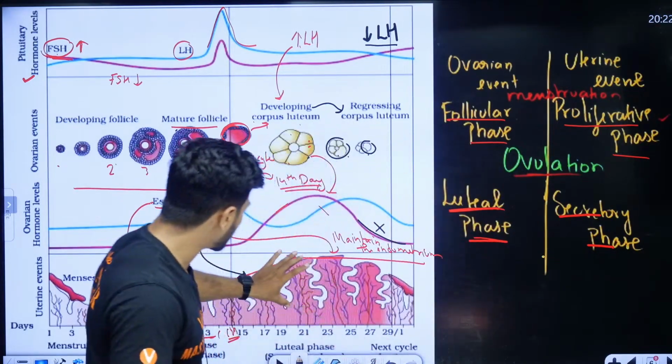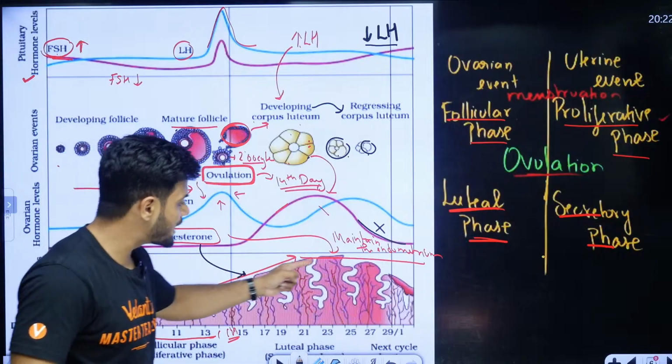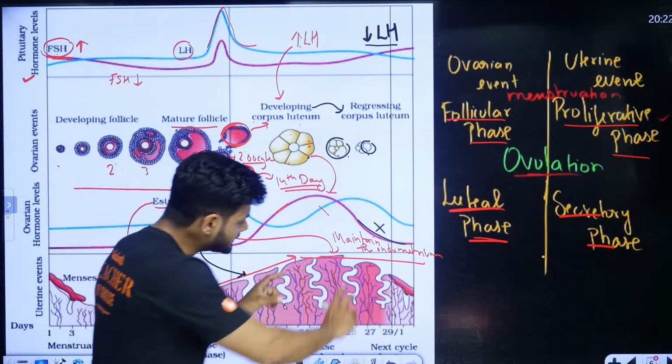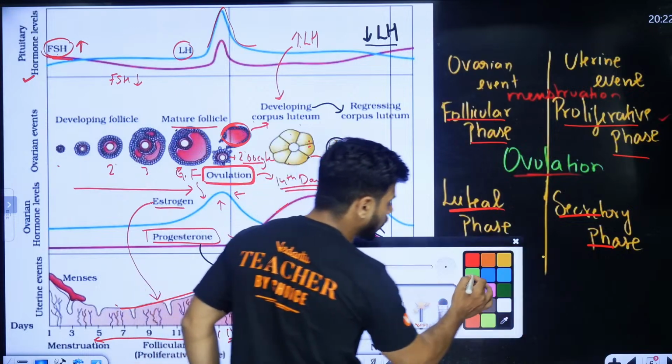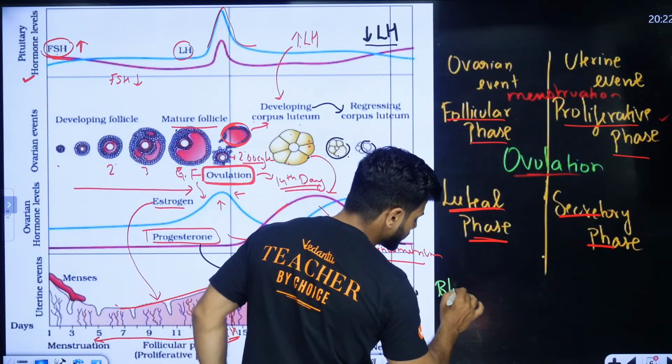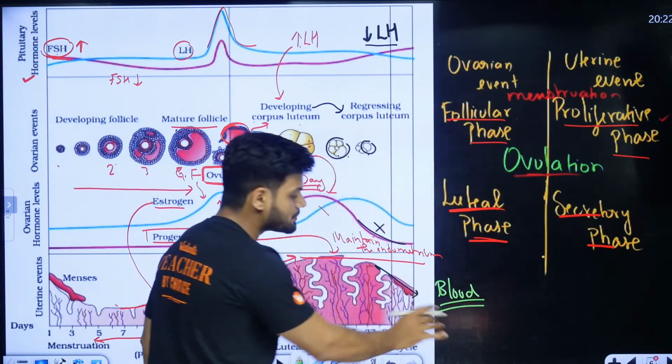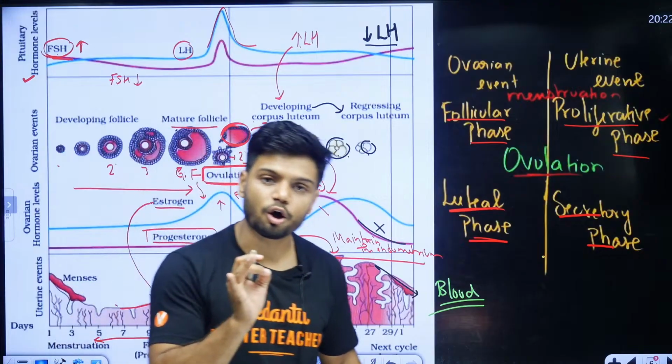दिख रहा है ये पूरा का पूरा endometrium है ना, this is the endometrium of the uterus. This entire endometrium collapses in the form of what? In the form of blood. It collapses along with the blood.